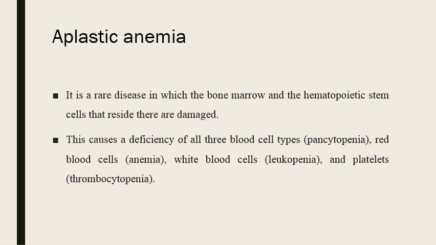Aplastic anemia is a rare disease, and in aplastic anemia there is damage to the bone marrow and the hematopoietic stem cells that are present in the bone marrow. Now, if the bone marrow and hematopoietic stem cells are affected, the formation of the different types of blood cells will also be affected. In aplastic anemia, there may be deficiency of all types of blood cells, and this situation is known as pancytopenia.